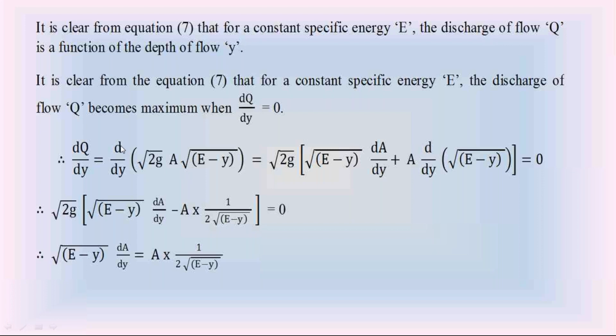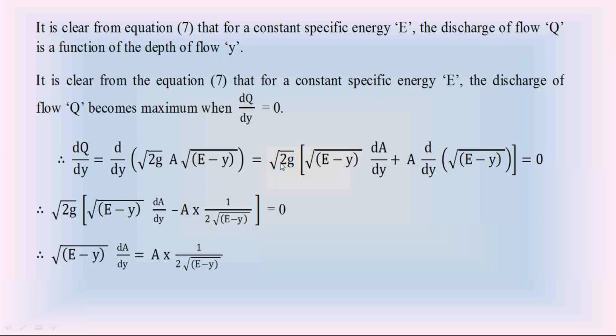Please listen, everyone. This is in the form of d by dx of u into v, where u is a and v is root e minus y. You know that d by dx of uv is equal to v into du by dx plus u into dv by dx. Apply the differentiation d by dx of uv in this right hand side.